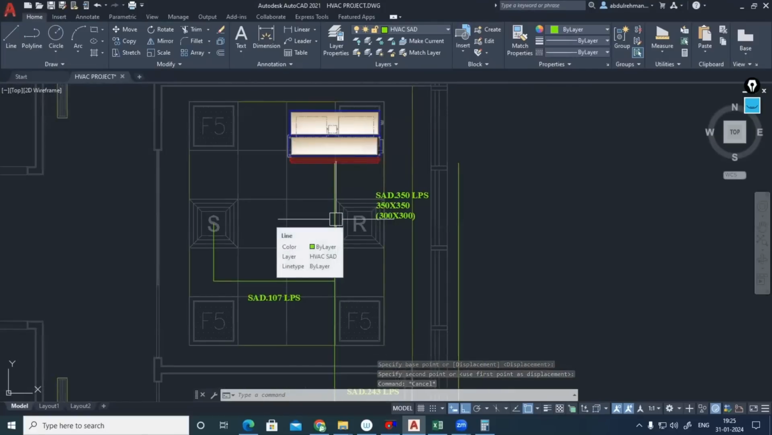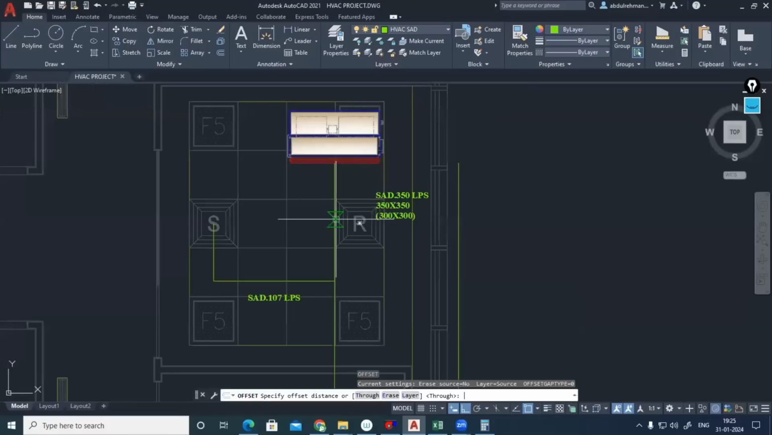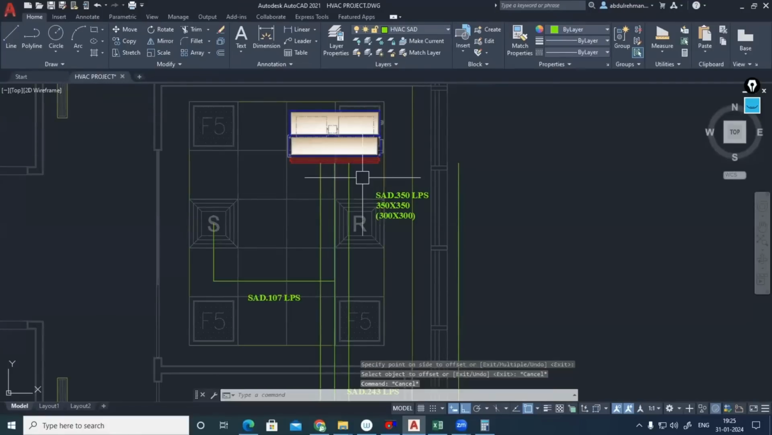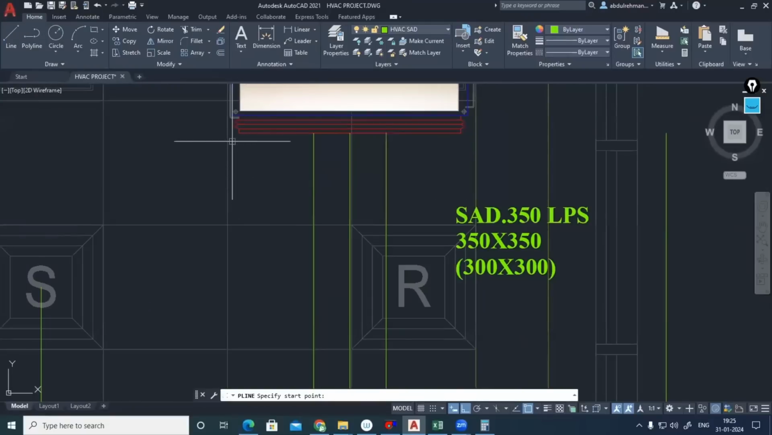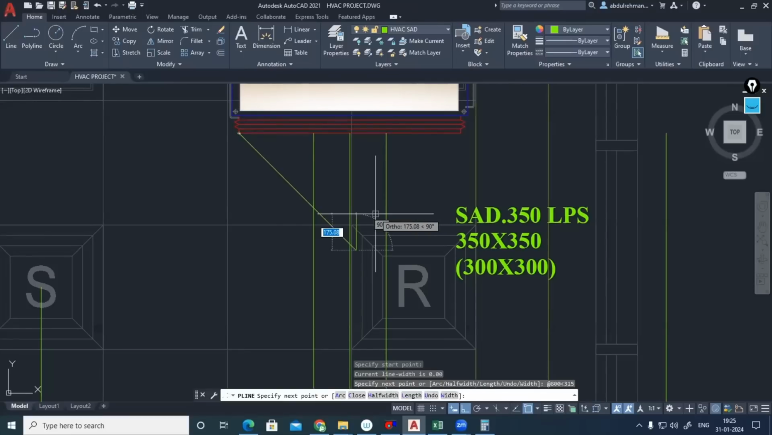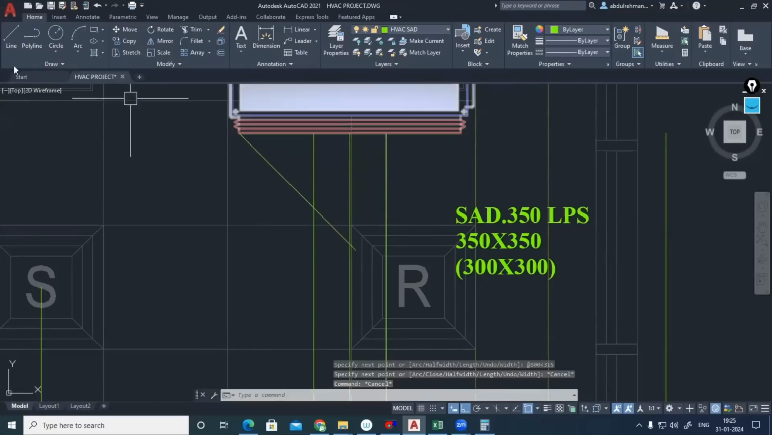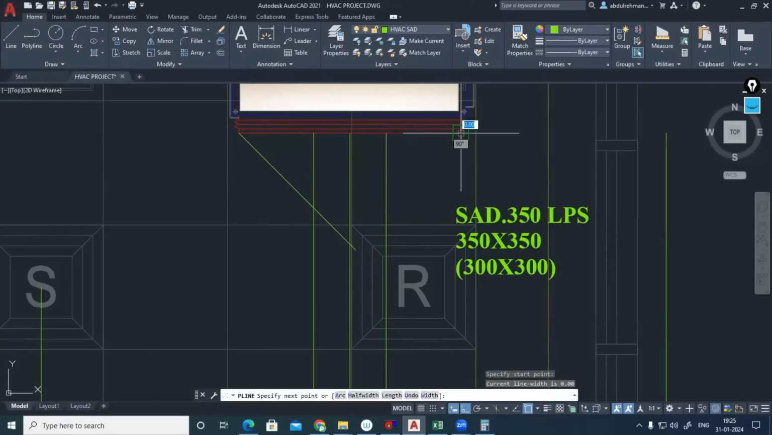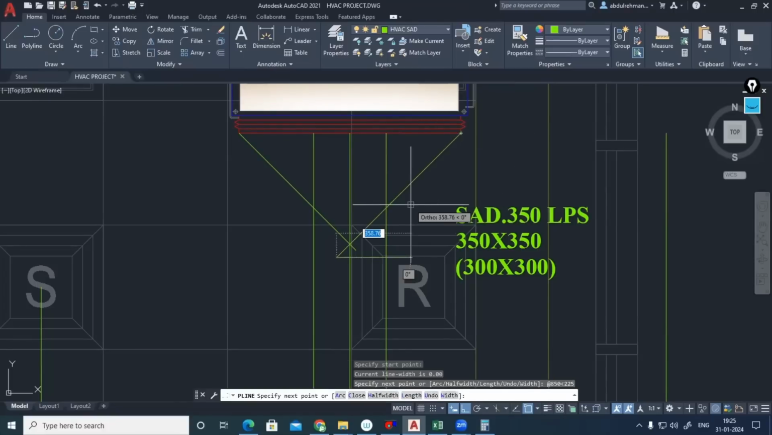SAD 350, 350. So offset 350 means 175 here, 175 here. And after that, from the mouth, I should make a shift at approximate distance of 800. Angle 270 plus 45, 315. Okay. Now this one you can mirror or you can draw from that side as well. Shift at approximate distance, let's say 850, angle 225.